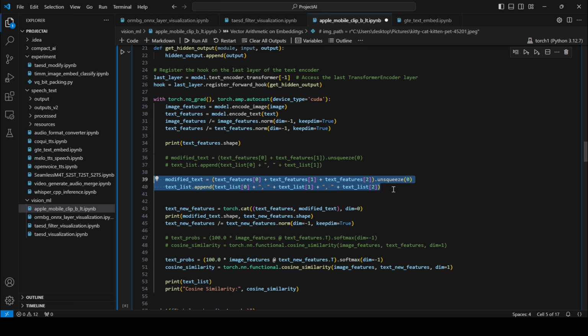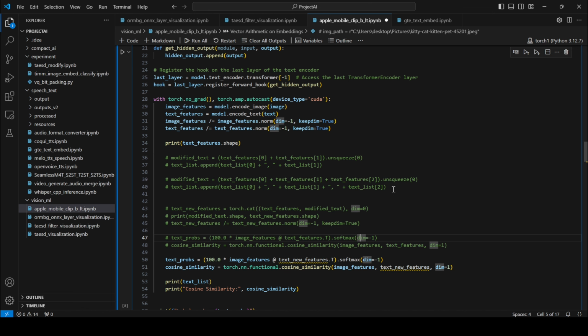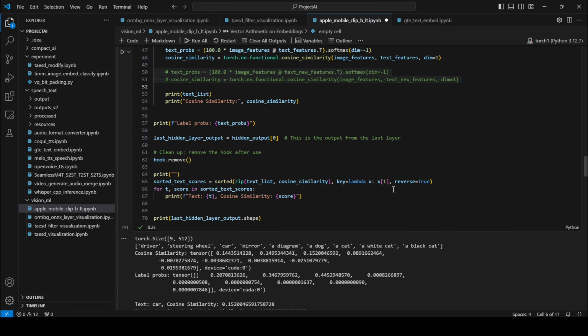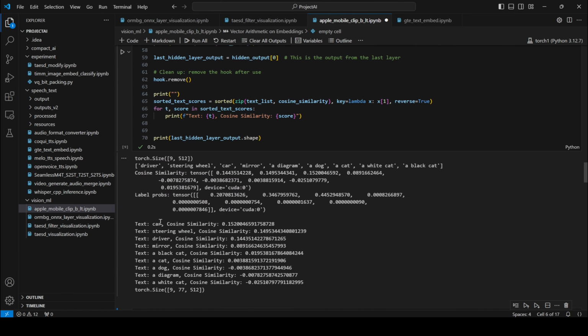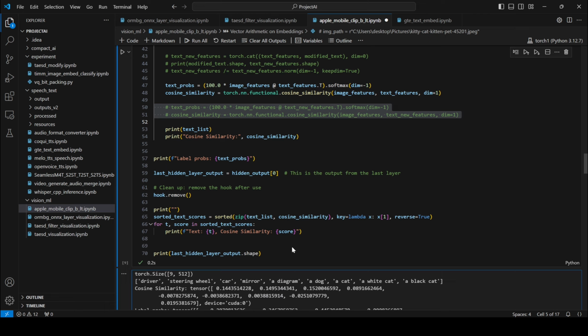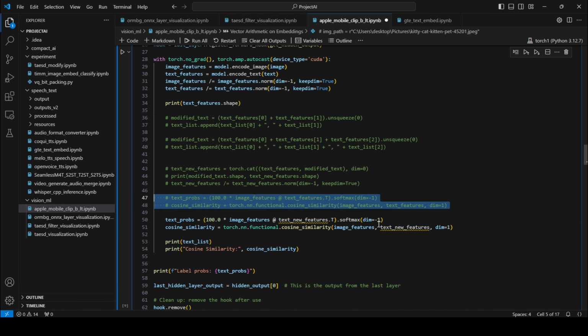First, I will use this without any vector arithmetic. So I have disabled all the merging of embeddings, and I'm only testing the text list that is present. The image matches with the text car the most, and steering wheel in second place, then driver, then mirror.